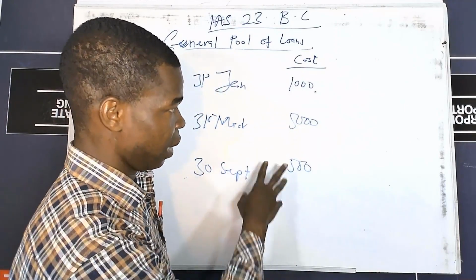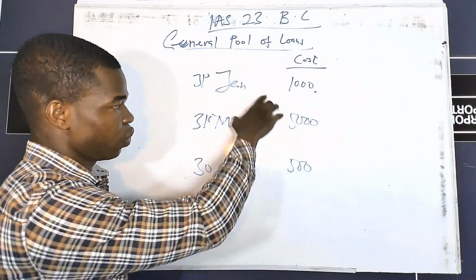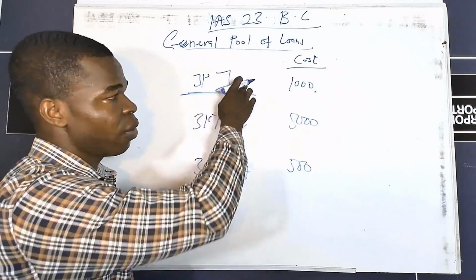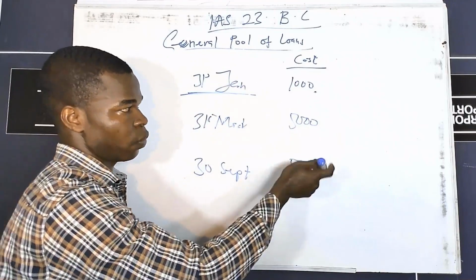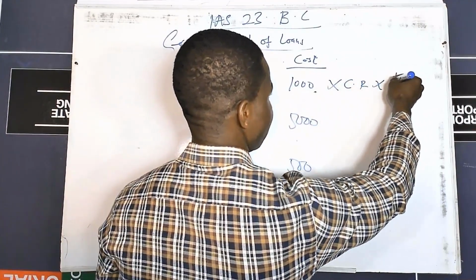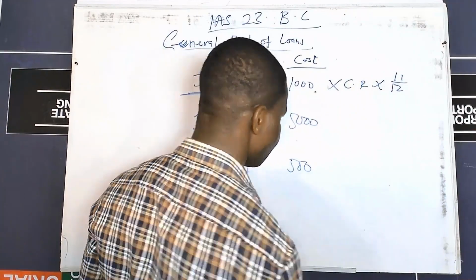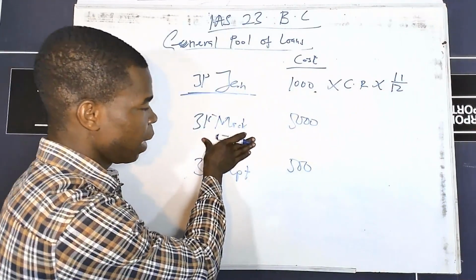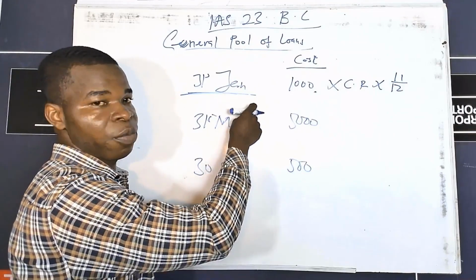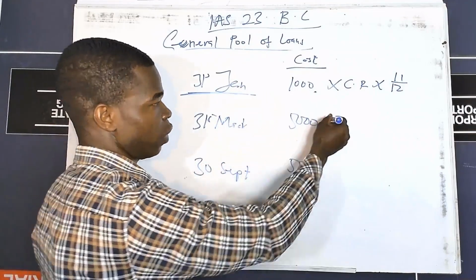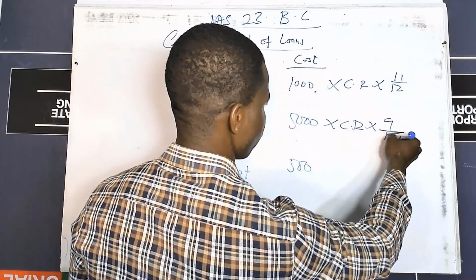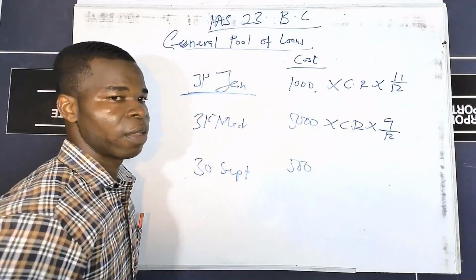So if this is the case, then please take the periods into consideration. We are paying in January, so January will not be part; it will be from February to December. So if you are charging your capitalization rate, you multiply by 11 over 12. Since you are paying on 31st March, February and January are not part, so you charge the same capitalization rate, but it will be 9 over 12, because April to December gives us 9.